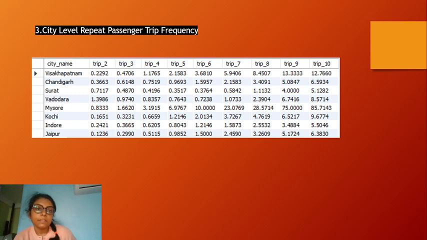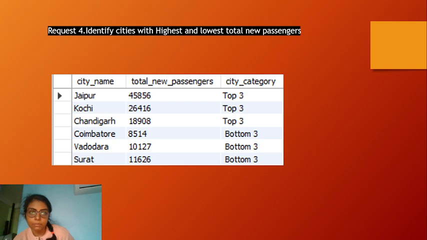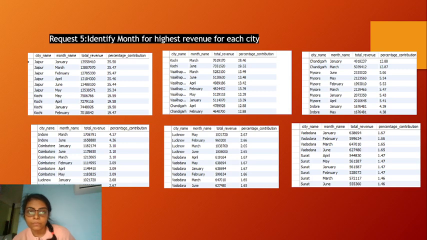Next is the city level passenger trip frequency, which I have already discussed previously. The same is shown here for the SQL part. Then the highest and lowest new passengers: the highest is in Jaipur, Kochi, Chandigarh, and the lowest is in Coimbatore, Vadodara, Surat.